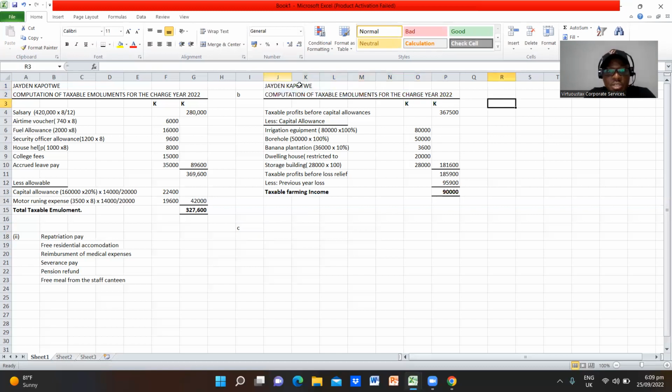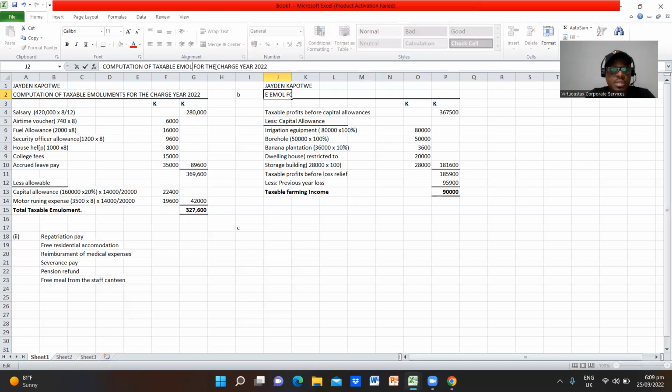Let me change it: computation of taxable farming income for the charge year 2022.